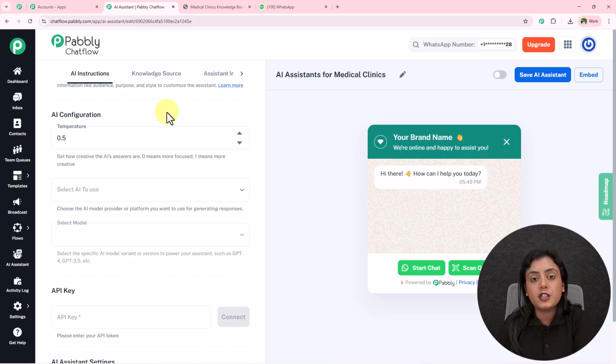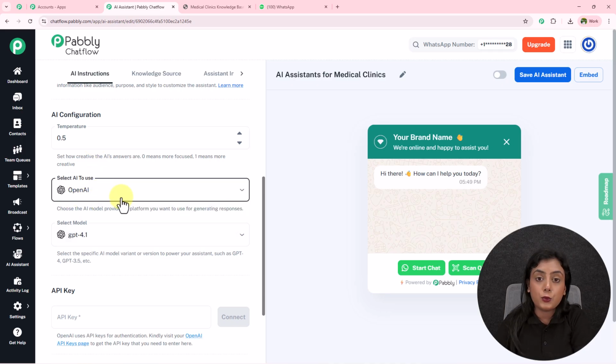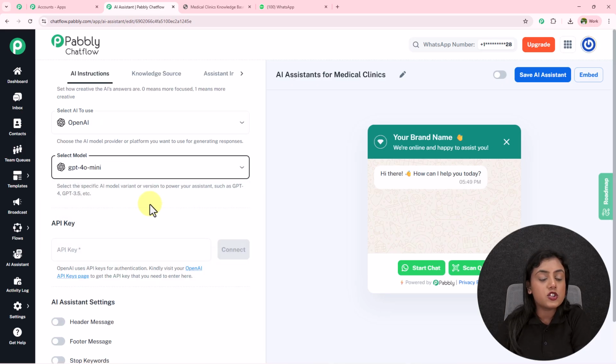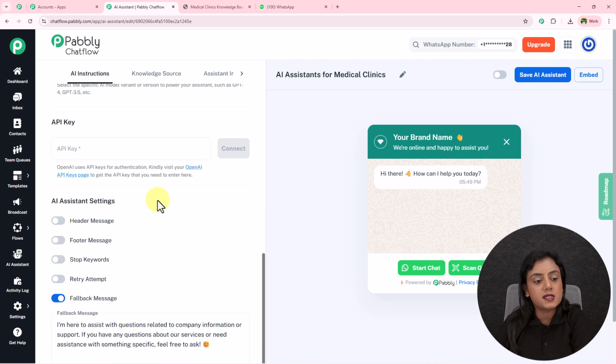Under AI configuration, first is temperature. So temperature is a range between 0 and 1, 0 being more focused replies from the AI agent towards customers, leads or clients, and 1 being very creative replies. I want 0.5, that is the reply between creative as well as focused. So what I'm going to do is I will select the temperature as 0.5. Next, the AI model to use is OpenAI. I will be using GPT-4o mini. You can use other models as well.